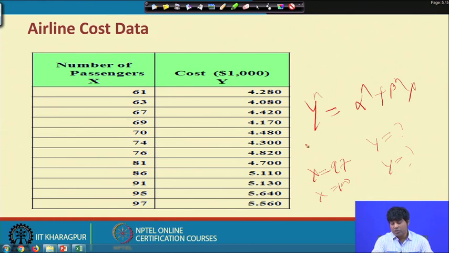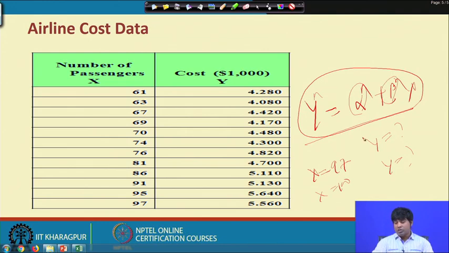Now by the process of regression modeling, we will get an equation like this, where alpha head and beta head are known to you, and for that we are minimizing the error sum squares and then getting the values of alpha head and beta head. Since alpha head and beta head are known, maybe alpha head equal to 2 and beta head equal to 3, and that means technically the equation will be y head equal to 2 plus 3x. Now putting x equal to 97, you can get the y head value, and again putting x equal to 100, you can get the y head value. So, it is very easy to predict when the values of alpha and beta are known to you.